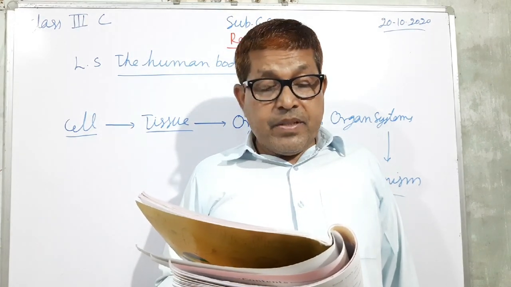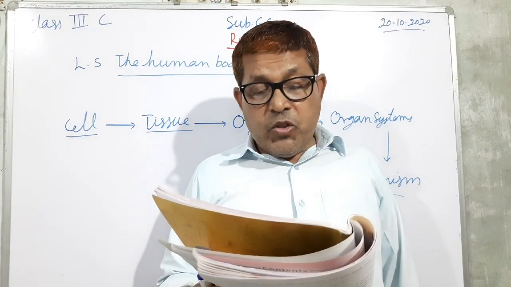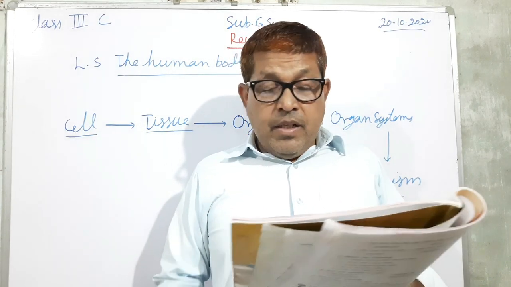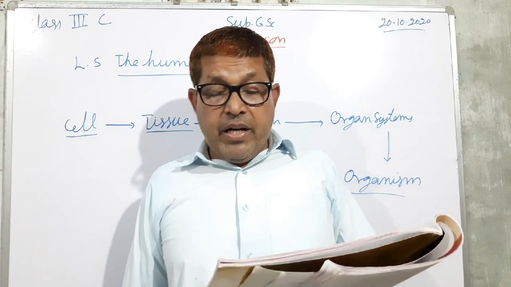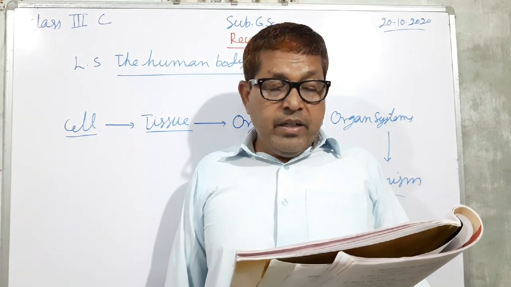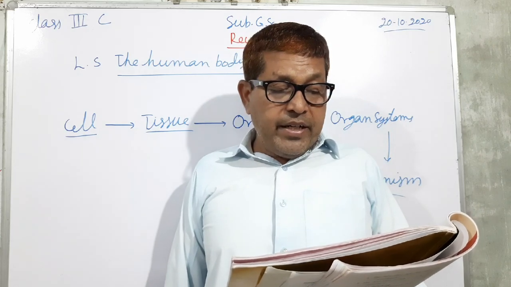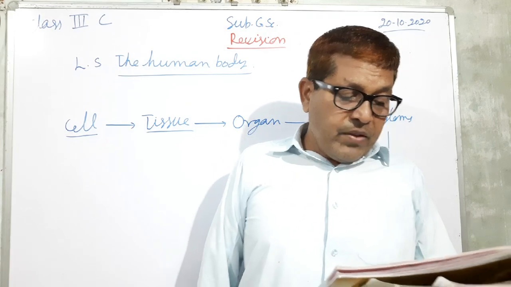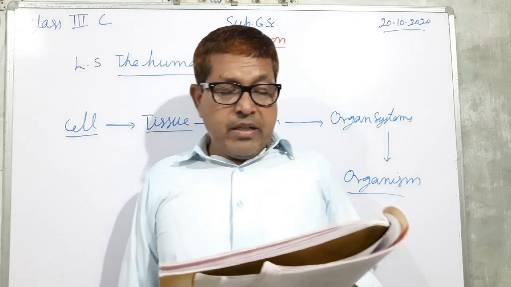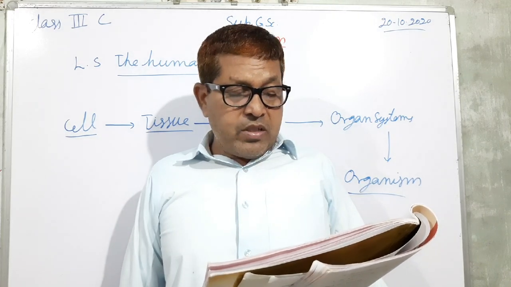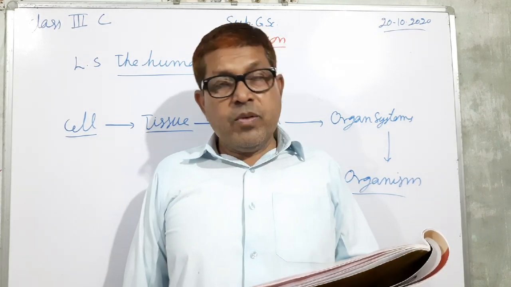Our skeleton gives shape and support to our body. It protects our inner body parts. The skull protects the brain. The ribs protect the heart and the lungs. We are able to stand and walk due to our skeleton. There are 206 bones in an adult human body.